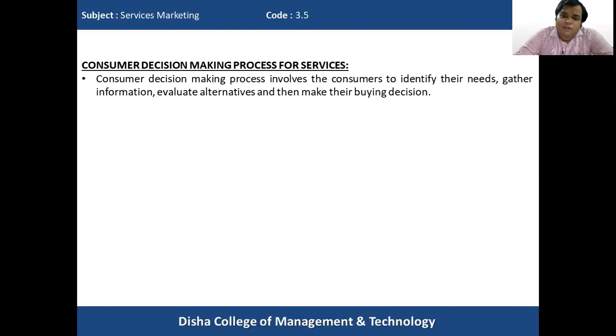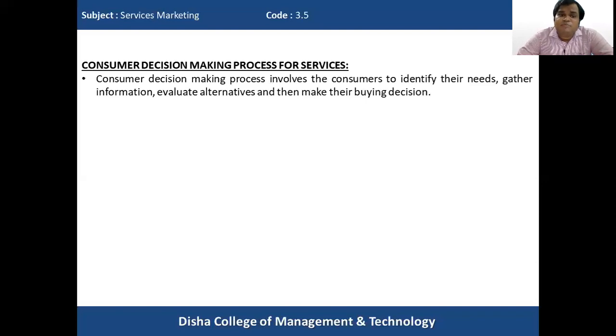Then he will evaluate the alternatives available. What are the various alternatives available at the disposal of the consumer which can be used to satisfy those needs. And then after evaluating the alternatives, the consumer will decide a particular service which he or she wants to purchase, and then he or she will make the buying decision of the particular service.